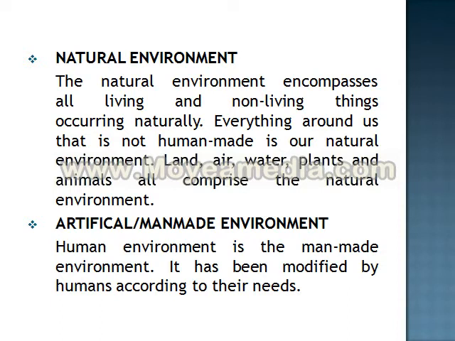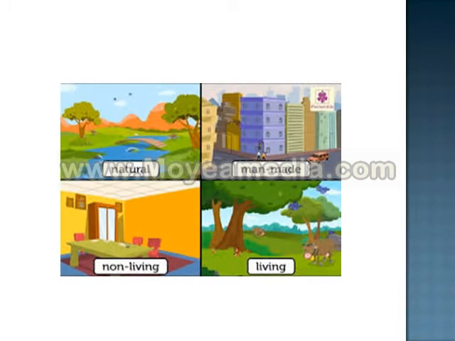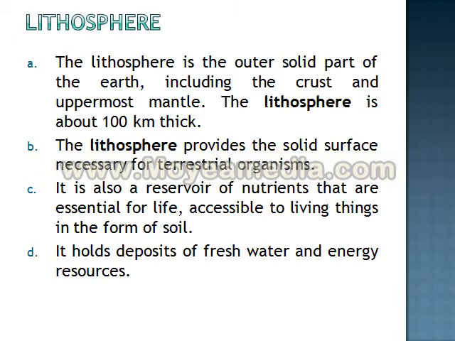At the same time, human made or artificial environment are those which have been modified by human beings according to their requirements. So this is something which is created artificially by human beings. In this slide again you can see a few examples of natural and man-made factors of the environment. Now let's come to the third major classification of environment: lithosphere, atmosphere, like that. Among that, the first one is lithosphere. Now what is lithosphere? It is something which is related to the earth.